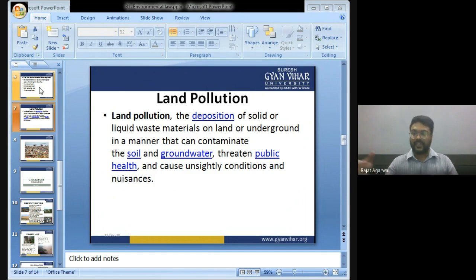You throw plastic after eating chips. You throw bottles of cold drinks here and there. You throw papers. You throw garbage on the land. All this comes under land pollution. Because of that, the soil gets contaminated. Even the water under the soil also gets contaminated. Because of land pollution, many diseases arise which threaten public health.